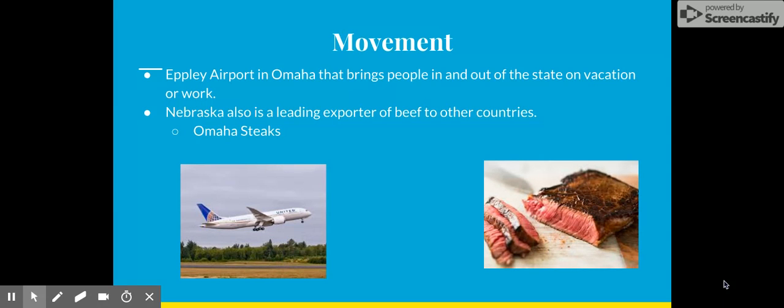Nebraska has Eppley Airport in Omaha that brings people in and out of the state on vacation all the time, or they might be coming in and out for work. They might be coming to Omaha to stay and vacation. Nebraska is also a leading exporter of beef to other countries. One of the businesses that are here in Omaha would be Omaha Steaks. A lot of times when people come through the state, they like to pick up their Omaha Steaks and take it back home with them to their own state.